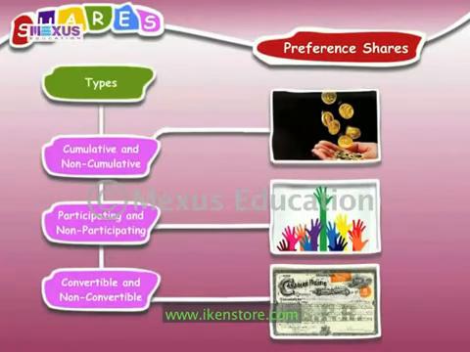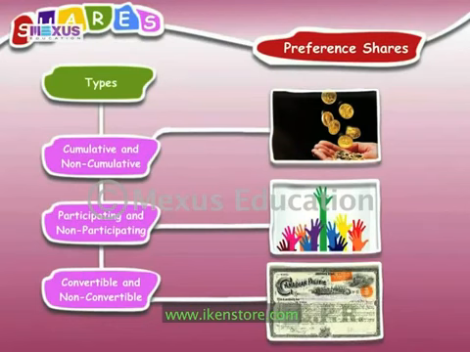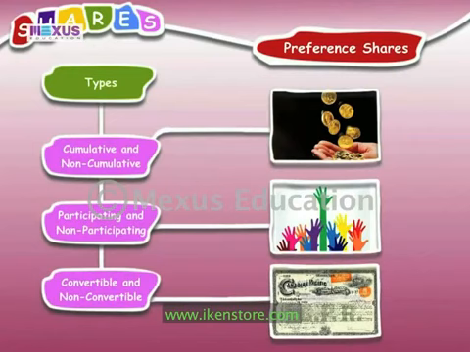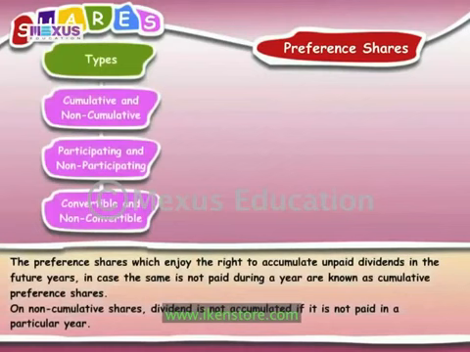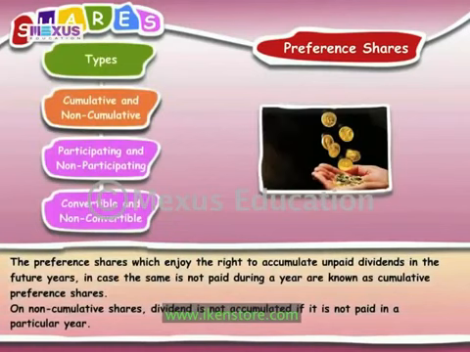Types of preference shares. A company can issue different types of preference shares such as cumulative and non-cumulative, participating and non-participating, convertible and non-convertible. Cumulative and non-cumulative preference shares. Preference shares which enjoy the right to accumulate unpaid dividends in the future years in case the same is not paid during a year are known as cumulative preference shares. On the other hand, on non-cumulative shares, dividend is not accumulated if it is not paid in a particular year.